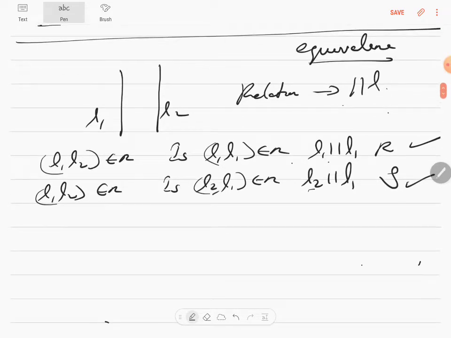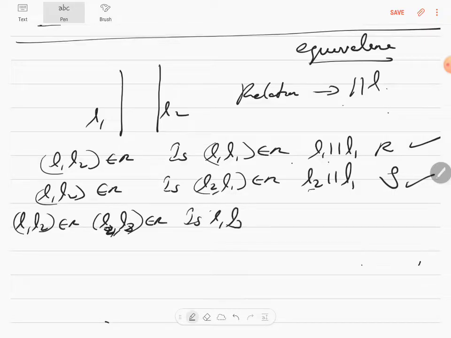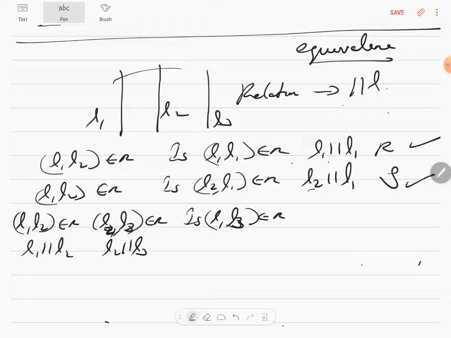Transitive, of course you have to include one more, as I said. L1 comma L2 is an element of R, L2 comma L3 is an element of R. Is L1 comma L3 an element of R is the question, correct? If L1 is parallel to L2 and L2 is parallel to L3, obviously L1 will also be parallel to L3, therefore it is transitive. A simple example of an equivalence relation is 3 parallel lines or 2 parallel lines, whatever it is.